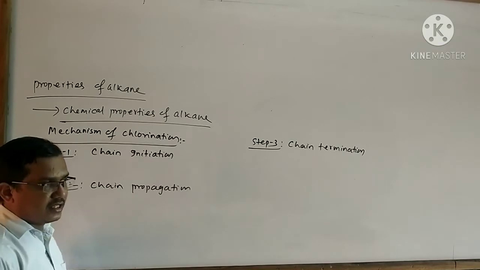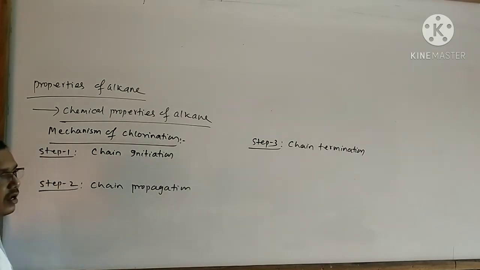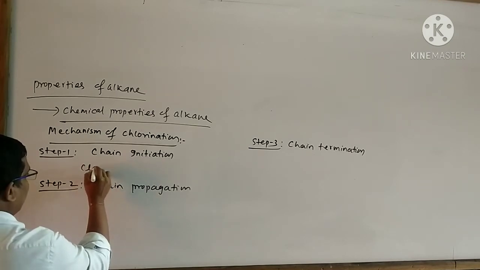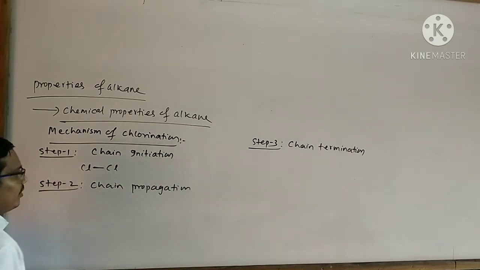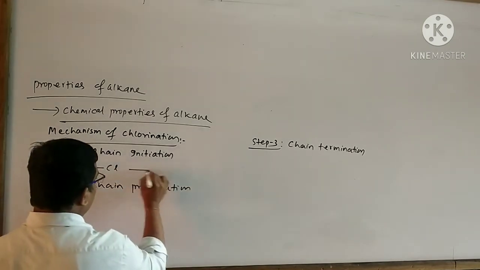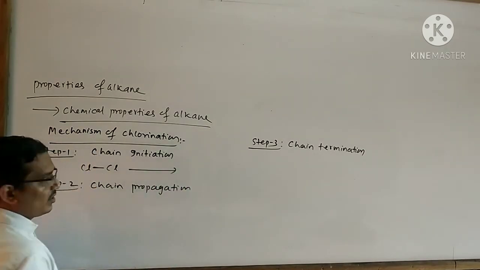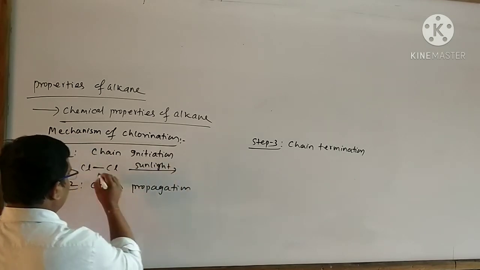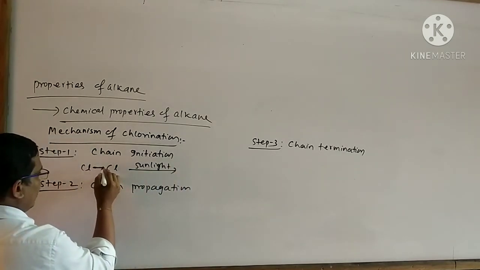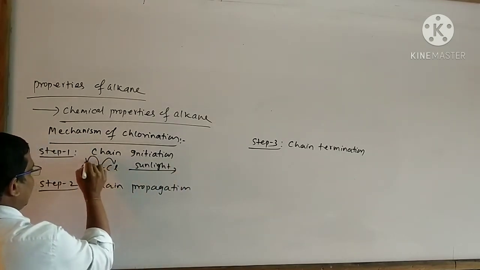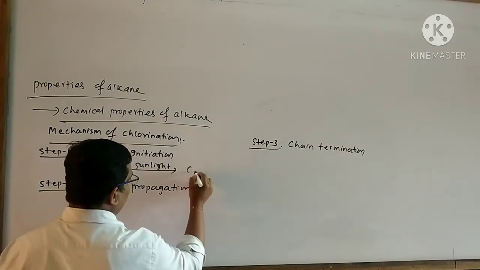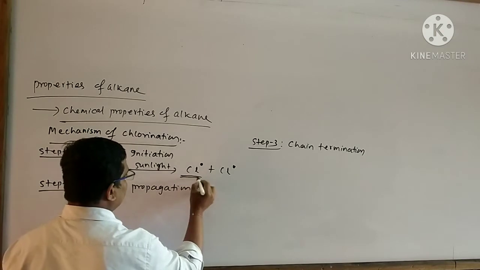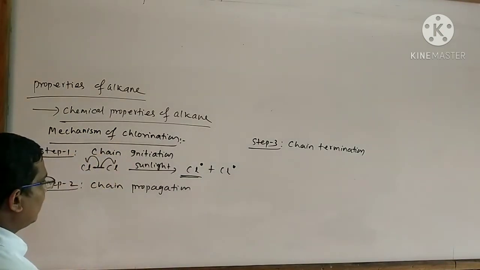Here the attacking reagent is formed from the chlorine molecule. This is the structure of the chlorine molecule. When the chlorine molecule comes in contact with the sunlight, then what will happen? This bond undergoes homolysis to form free radicals. Here two chlorine radicals are formed like this. Now this is said to be your attacking reagent.